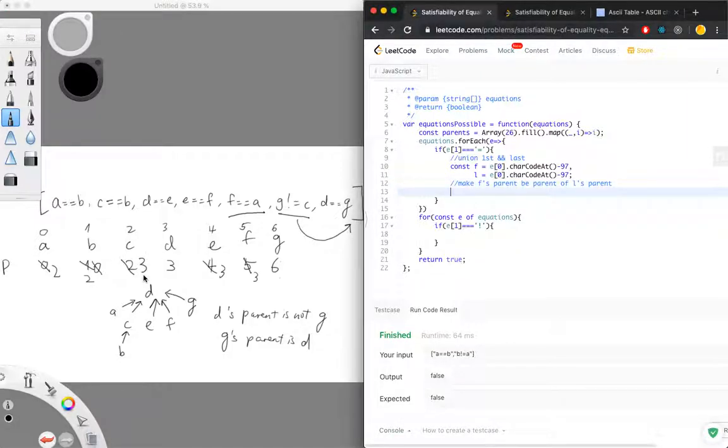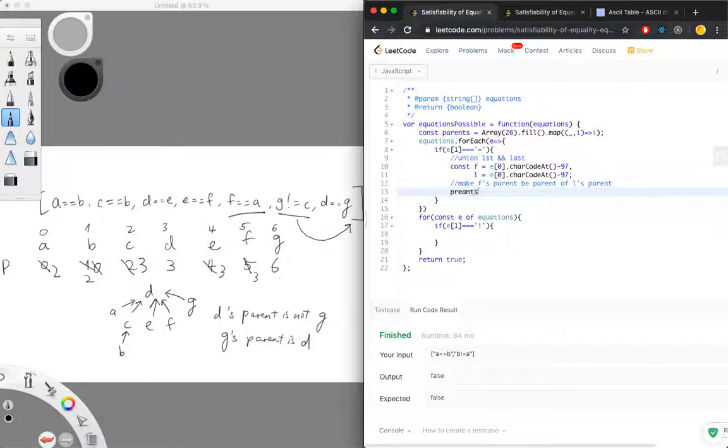Now this find parent method is actually a depth first search technique. You can think of it as trying to seek the root, right? As long as the value and the index don't match, that means the root is somewhere else. So we are going to assume we have that method. We're going to write it later.